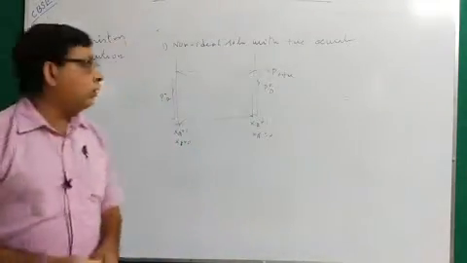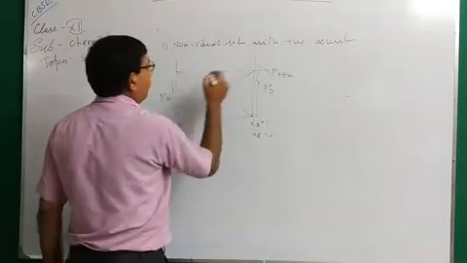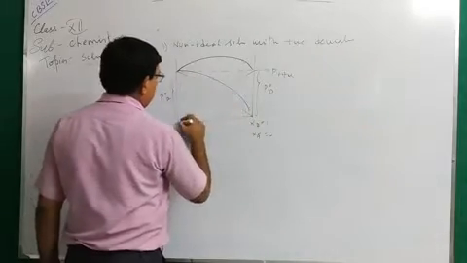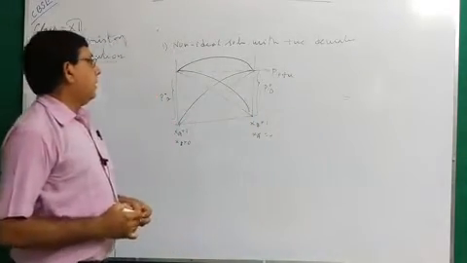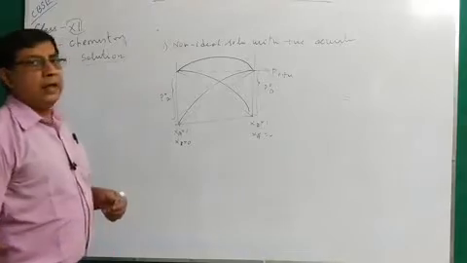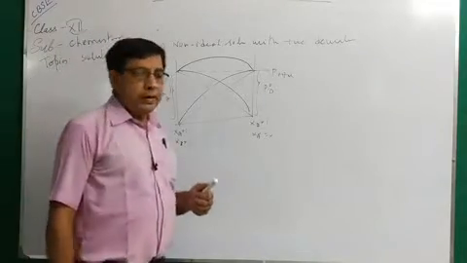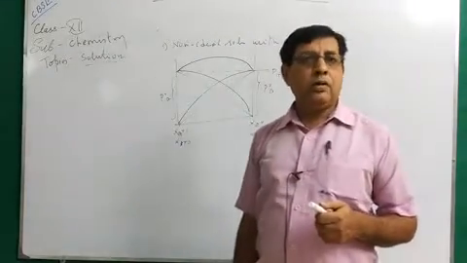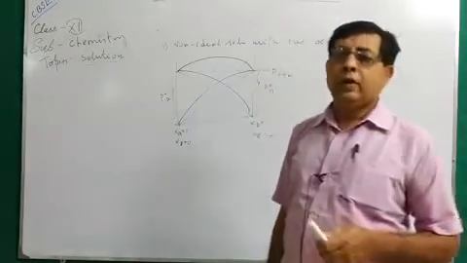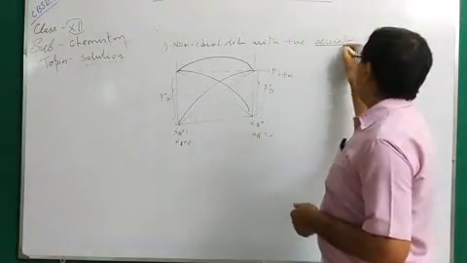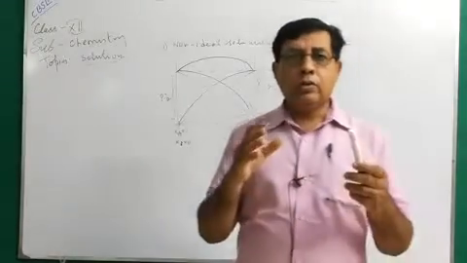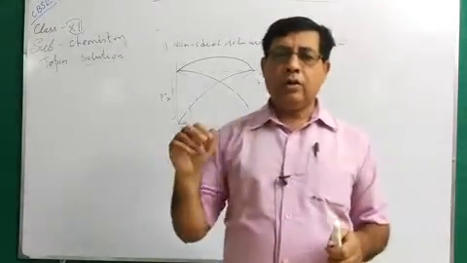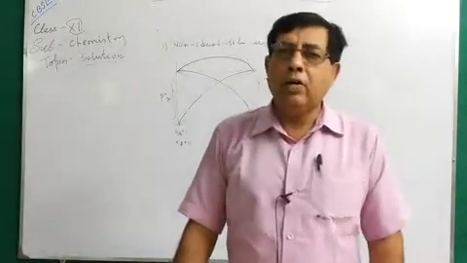Now, if the solution is non-ideal with positive deviation, this will be the pressure. That is, the vapor pressure will be more than the ideal behavior. Why is such behavior shown by the non-ideal solution with positive deviation? Because the solute-solute, solvent-solvent, and solute-solvent interactions are not equal.